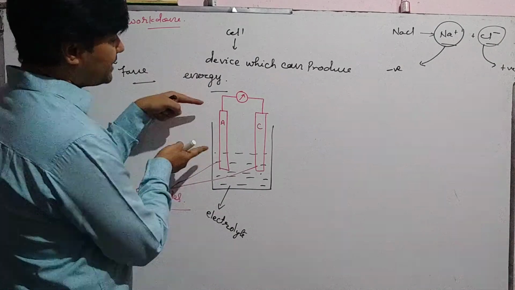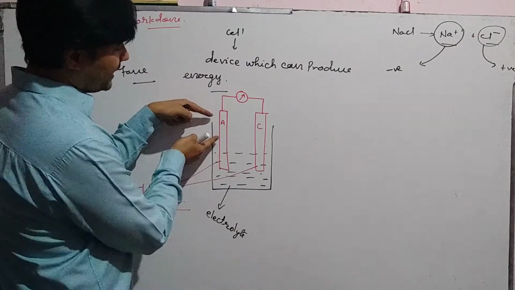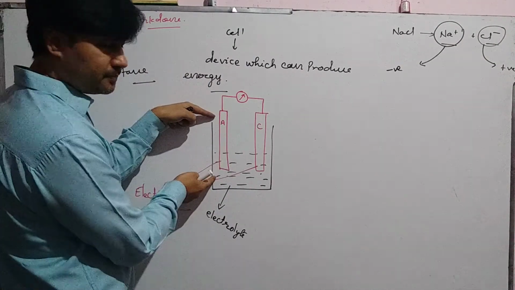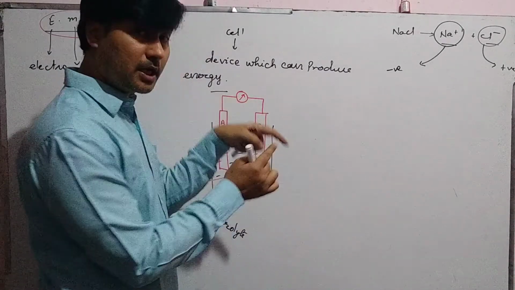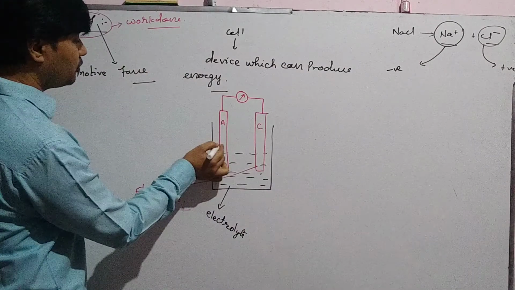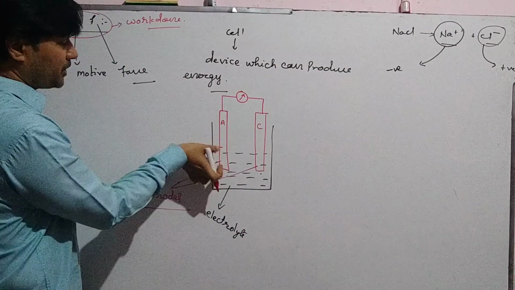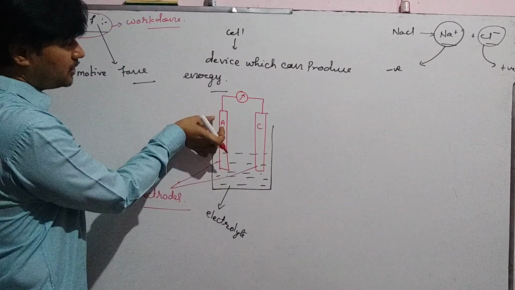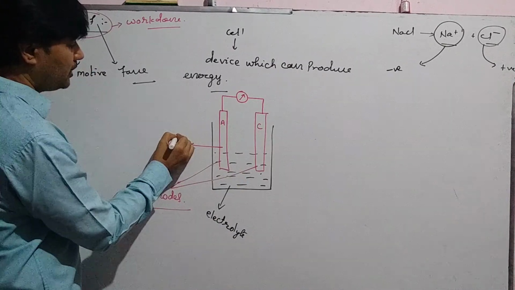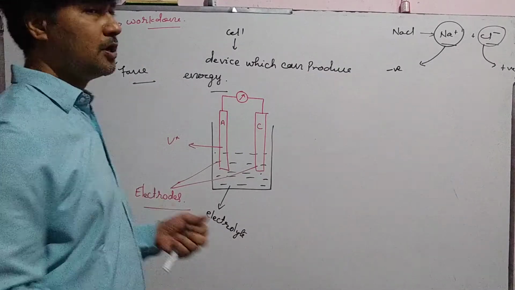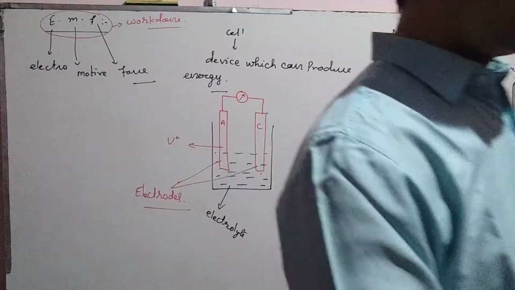An electrode potential developed between A and electrolyte, and another electrode potential developed between C and electrolyte. Suppose there is a potential difference between electrode A and electrolyte is V plus, that is positive potential.